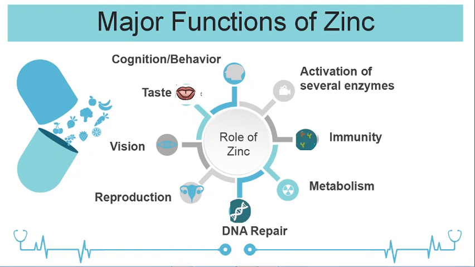Zinc and anorexia. It is known to be present in the brain in substantial amounts, especially in the hippocampal region. It helps in intense stimulation. The neural tissues of the brain can liberate zinc. So in these conditions, when there is a zinc deficiency, zinc levels will also be lower in the brain.